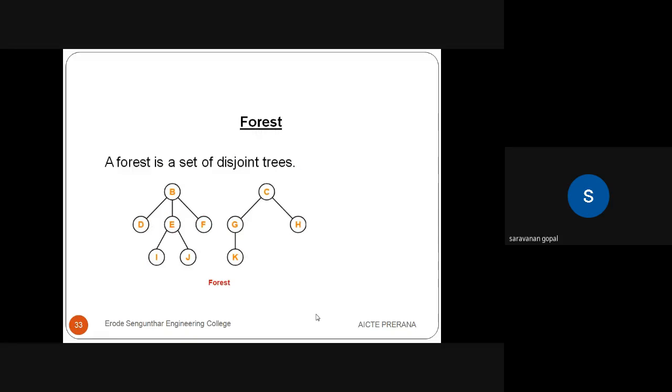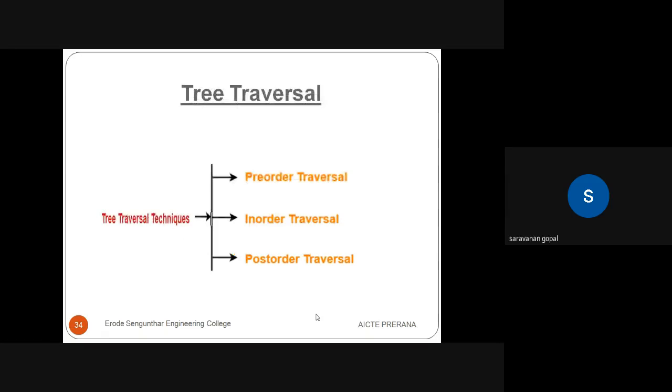What is a forest? A forest is a set of disjoint trees. Here we are mentioning some examples of a forest. So a disjoint set you can represent as a forest. Before that, we have to see many terminologies available in our tree. So first of all, the definition, what is a tree? Before going into the in-depth view of our tree, we have to see many more terminologies. What are the terminologies available in a tree? Likewise, degree, level, depth, height, and also leaf node or terminal node. So we can see many terminologies.